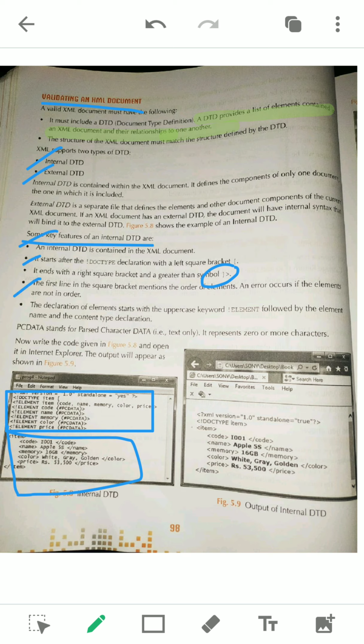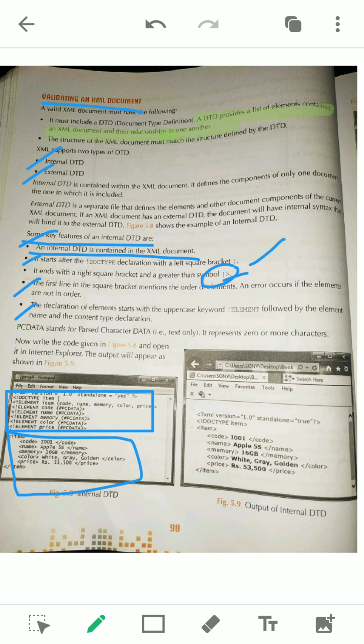Remember, these are the features of internal DTD. First of all, an internal DTD is written within the XML document. We already discussed that it is within the same document. Then next, left square brackets. It starts with left square brackets and ends with close square brackets and a less than symbol. Sorry, greater than symbol, not less than.